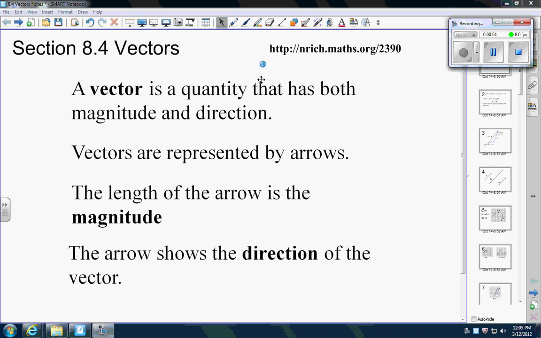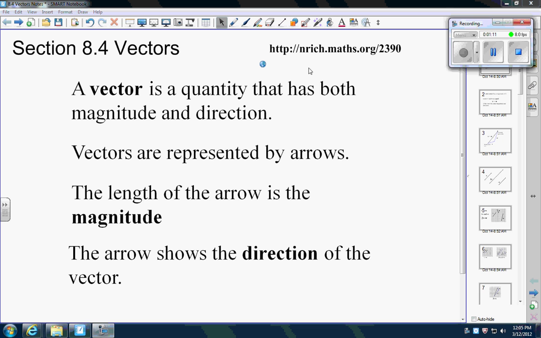So this little link up here is a website that tells you why we use vectors. It'll go through some of the properties and stuff with them. The physics is the big application with them. Tons of applications to airplane problems and things like that. Okay, so a few definitions here to start.